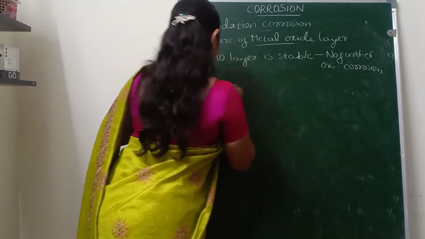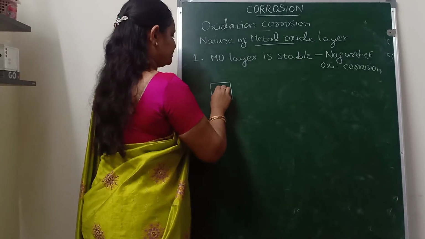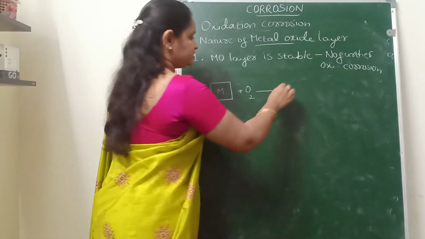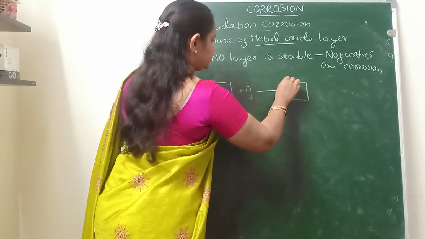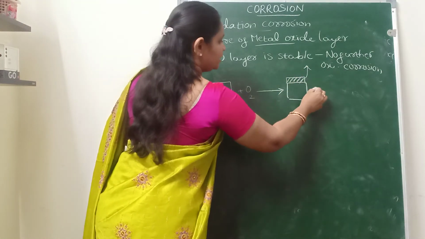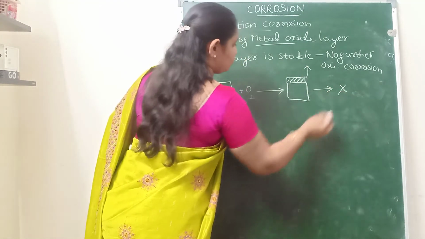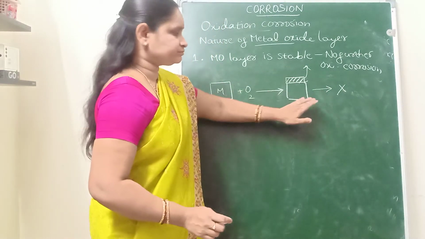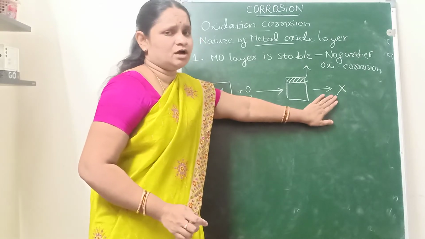For example, this is the metal, attacked by atmospheric oxygen. If a metal oxide layer is formed and it is stable, then there is no more corrosion further.